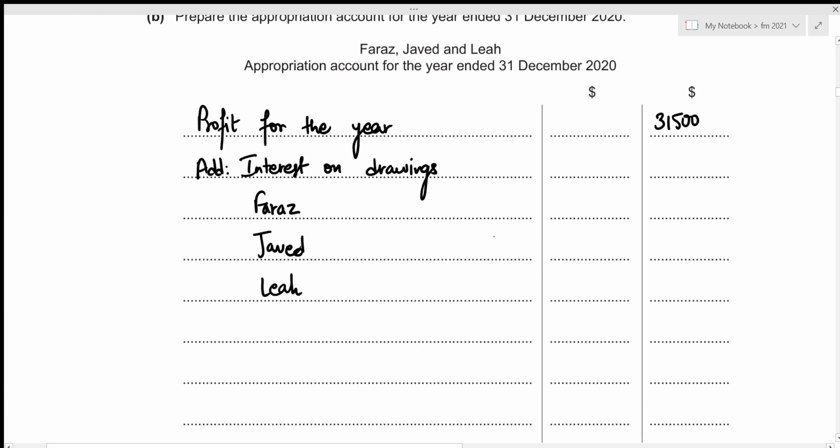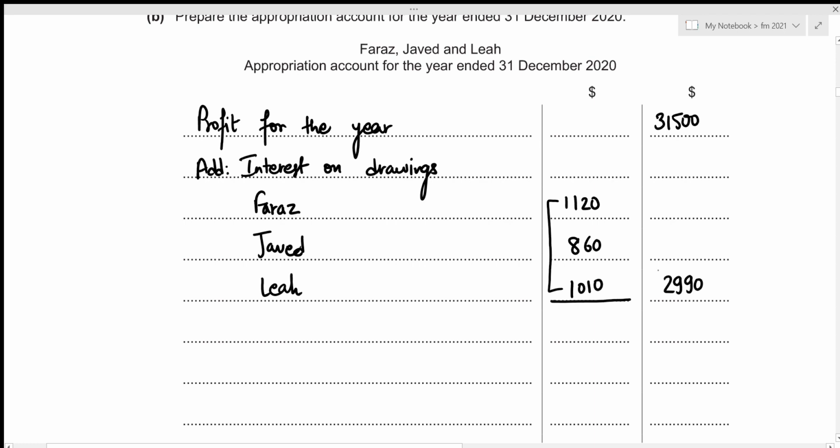For Faraz, we figured it out to be 1,120. For Javed, it was 860. And for Leah, it was 1,010. So let's figure out the total interest on drawings for all three partners. That's going to be the sum of these three amounts, 1,120 plus 860 plus 1,010, which results in the total interest on drawings to be 2,990.